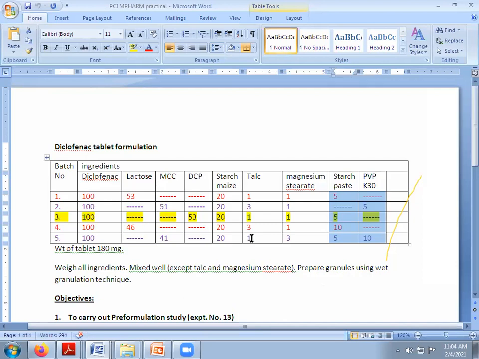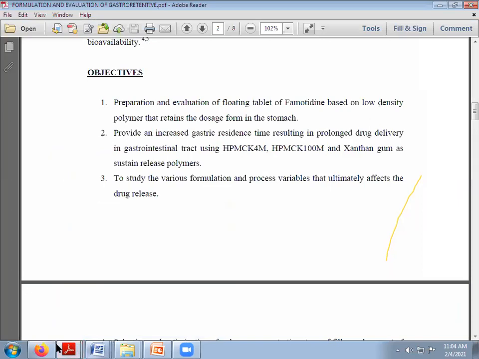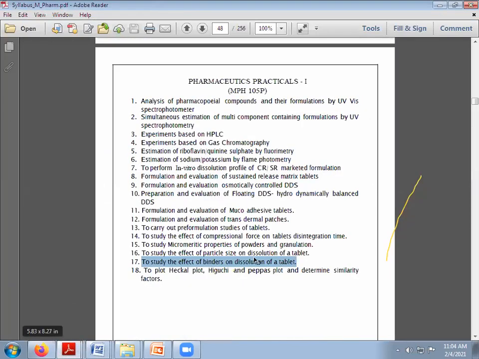Fortunately, all the binders, PVP, starch, HPMC, are available with us, so we can have a variety of study. Again, I am saying that the motto behind this study is to study the effect of various variables which we use for the formulation of the tablet. So this is again a very important practical.